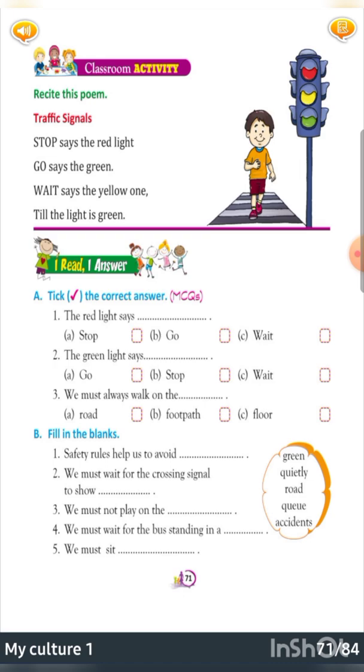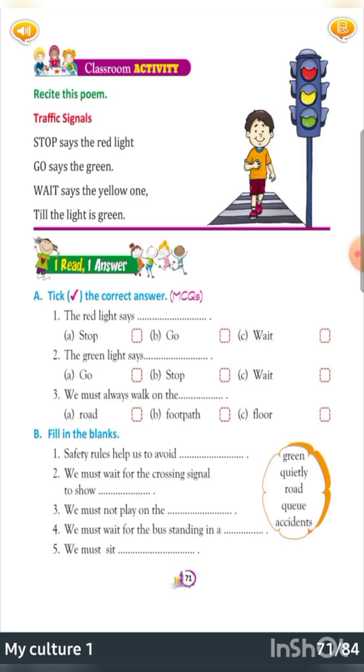Now it's the exercise part. Take the correct answer. MCQs. The red light says stop, go or wait. Red light, you can easily tell. Tick. The green light says go, stop or wait. Green light. Yes, go. We must always walk on the road or footpath or floor. Very easy, you can do it.